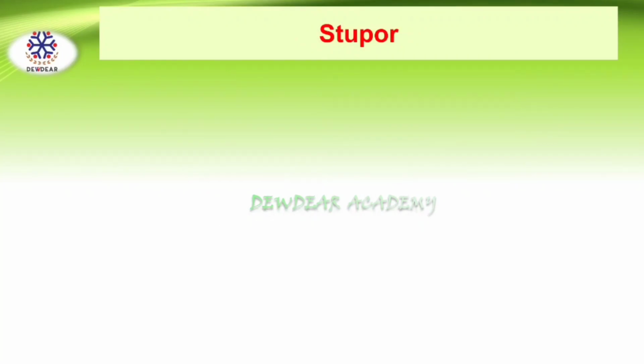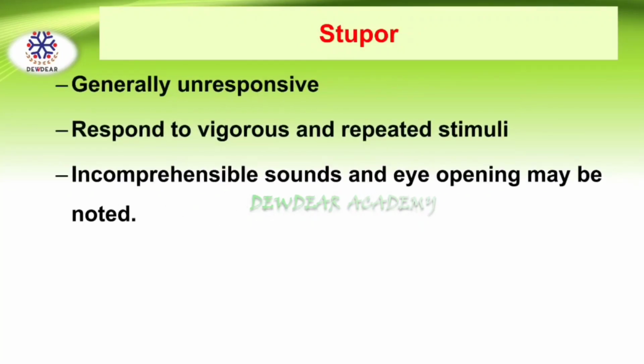Next is stupor. The patient is generally unresponsive, responds to vigorous and repeated stimuli, and incomprehensible sounds and eye opening may be noted. So stupor means the person is unresponsive, but he can be aroused only by vigorous physical stimulation.